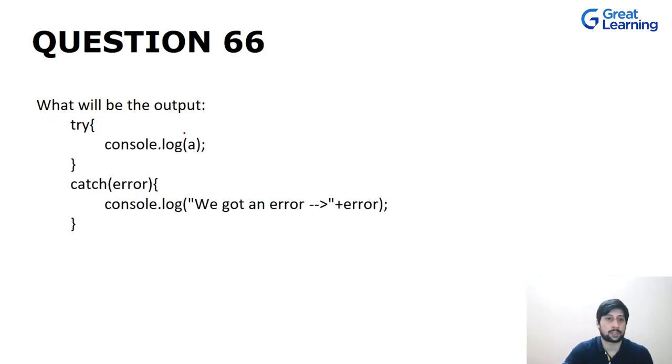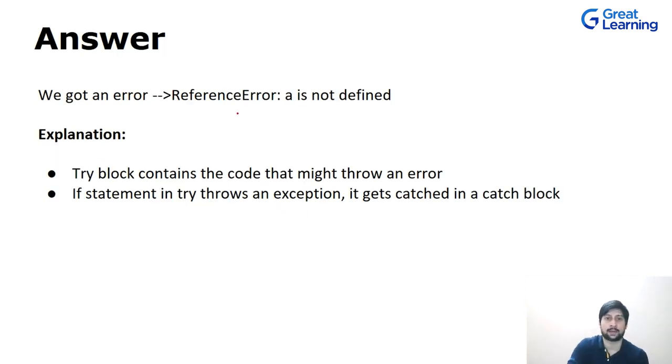Now let's see this question. In this question, we have a try and a catch block. In the try block, we are printing A, although we haven't defined it. Then we have a catch block in which we are catching the error and printing the message "we got an error" along with the type of the error. As we can see, A has not been defined, so we will get an error and catch will catch it. The output will be: we got an error, ReferenceError, A is not defined.